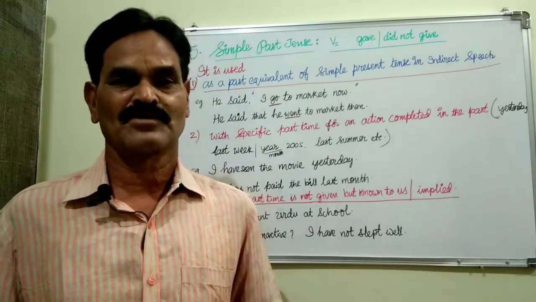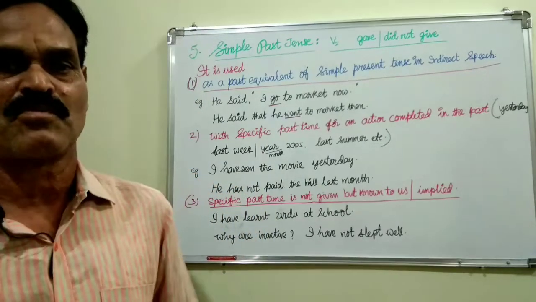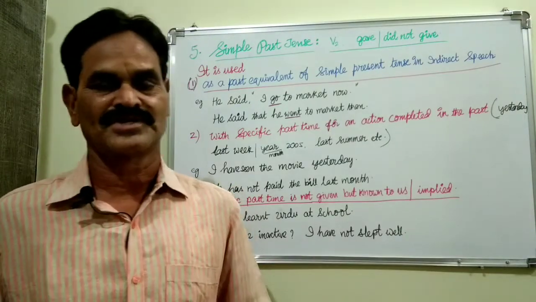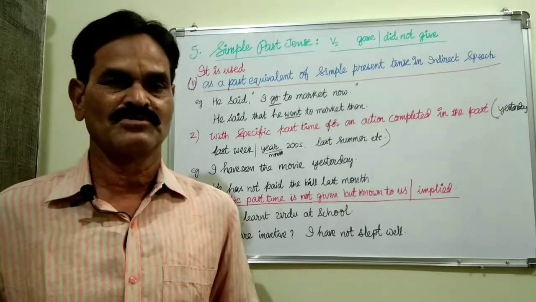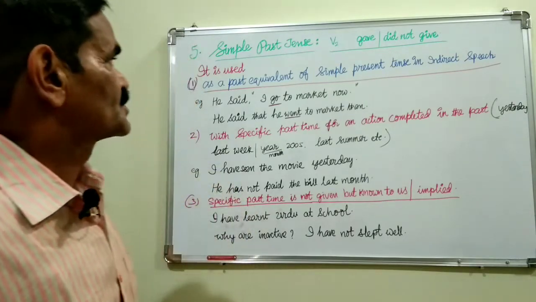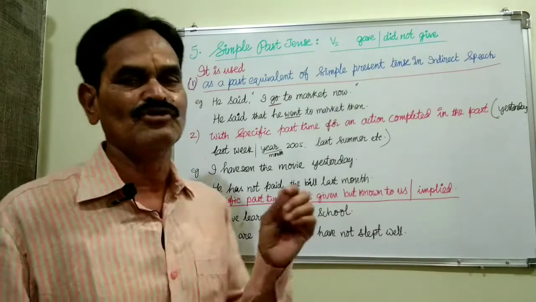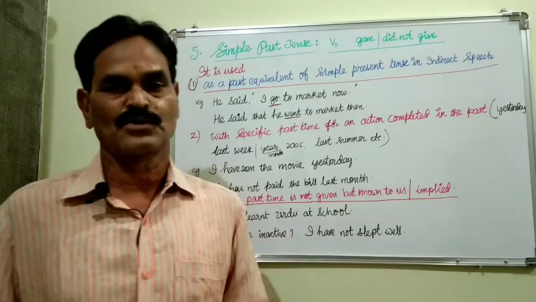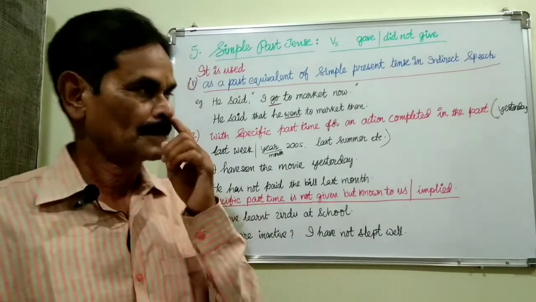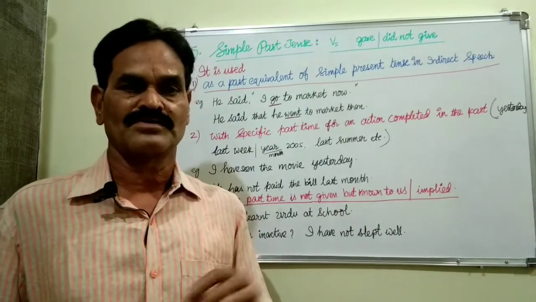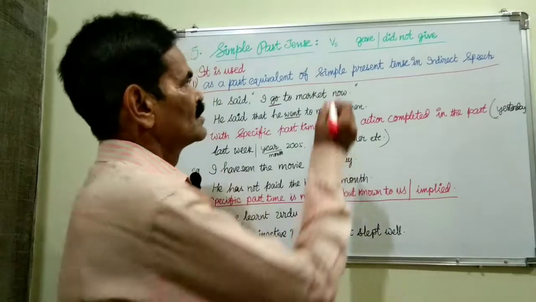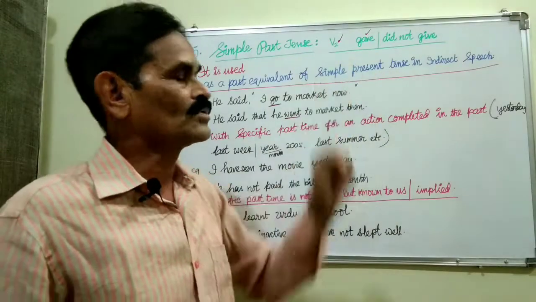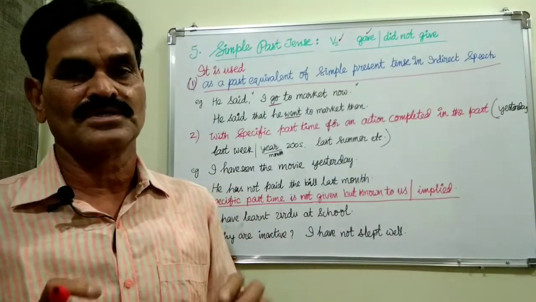Today I am taking up the topic on simple past tense. What is simple past tense? What is its structure, positive, negative, interrogative, and where it should be used, where it should not be used, why? So simple past tense means its structure is V2. Suppose give, gave, given, giving, in that gave. Take, took, taken, in that took. Bring, brought, brought. Second one, brought. So that is V2, or gave, took. These are actually used in simple past tense.